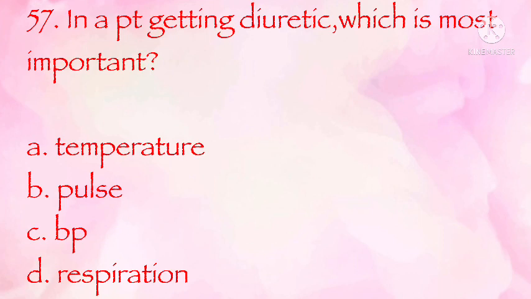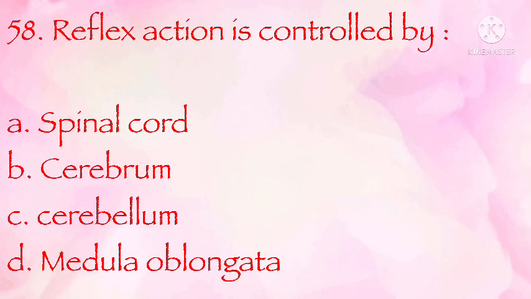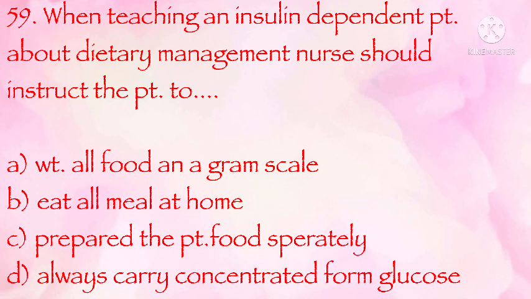In a patient getting diuretic, which is most important: temperature, pulse, BP, respiration. The correct answer is C, BP. Reflex action is controlled by spinal cord, cerebrum, cerebellum, medulla oblongata. The correct answer is A, spinal cord. When teaching an insulin-dependent patient about dietary management, the nurse should instruct the patient to weigh all food on a gram scale, eat all meals at home, prepare the patient's food separately, always carry concentrated form of glucose. The correct answer is D, always carry concentrated form of glucose.